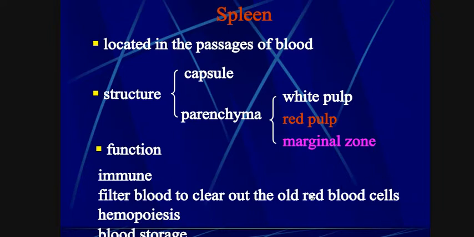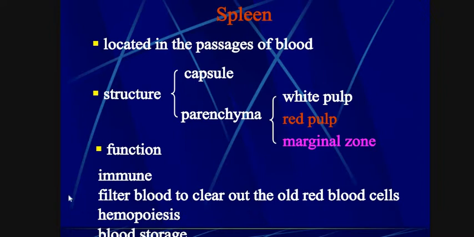Blood cells are trapped and destroyed in this region because red blood cells become old and their structures become threatening to other cells.